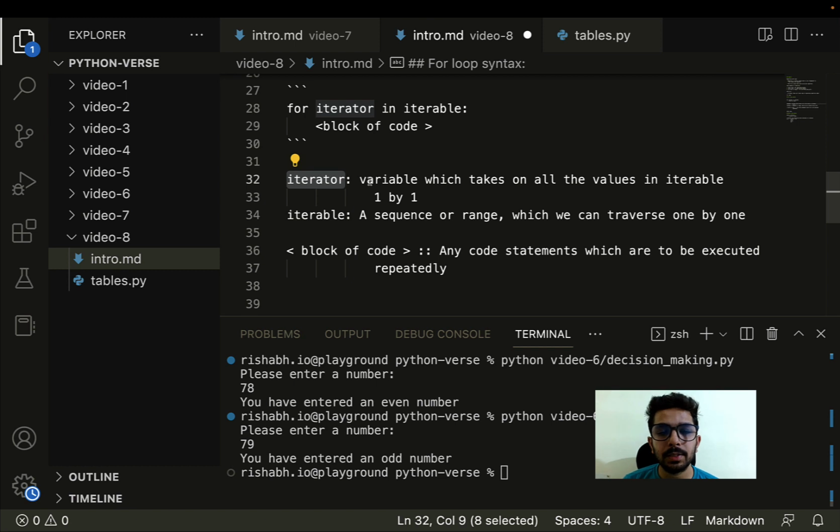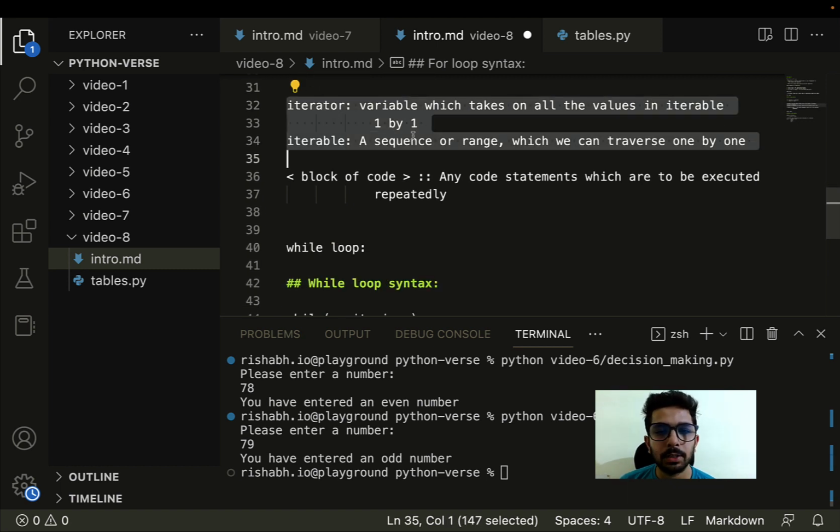The iterator is basically a variable which takes all the values in the iterable one by one. The iterable provides certain values to us, and the iterator will assume all those values one by one. Let's say there are values from 1 to 10 in the iterable. Then my iterator will assume all those values: in the first iteration it will have value 1, then 2, then 3, and so on up till the value represented by the iterable. So that is what the iterator is.